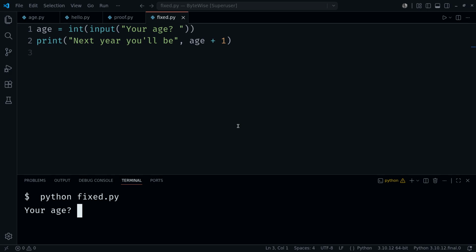That int wrapper is the single most important habit for interactive programs. The instant you read a number, convert it. Read as text, convert straight away, then use it. And here's a tip for reading nested calls like this. Always work from the inside out. The innermost thing runs first, so input runs, gets the text, then int wraps around it and converts.